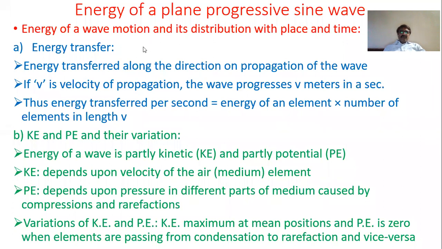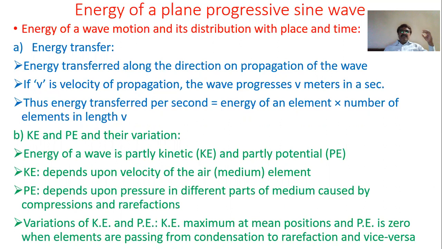Okay. So when a wave has been started, the energy is transferred along one direction, that is the direction of propagation of the wave, and at the head the waves are continually producing and propagating in the forward direction. If v is the velocity of propagation, then in 1 second the wave progresses a distance equal to v units. For example, in MKS units, in 1 second it will travel a distance equal to v meters.